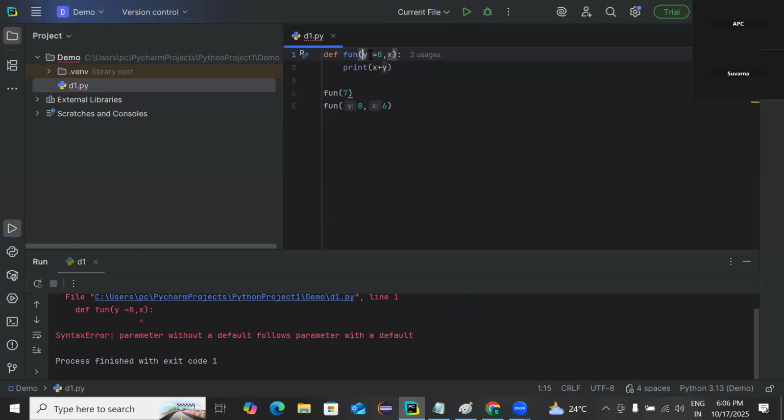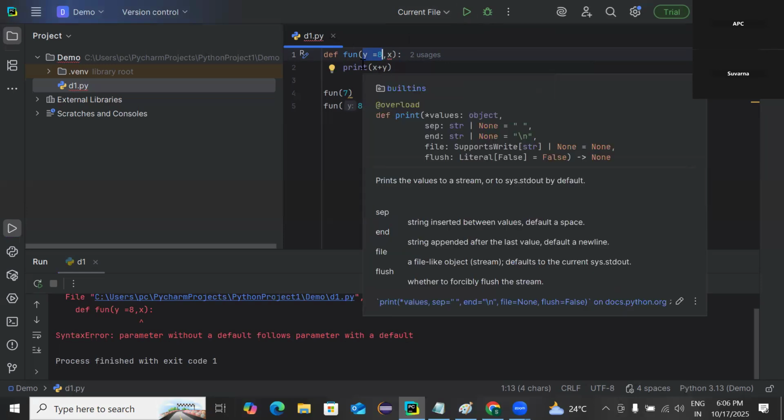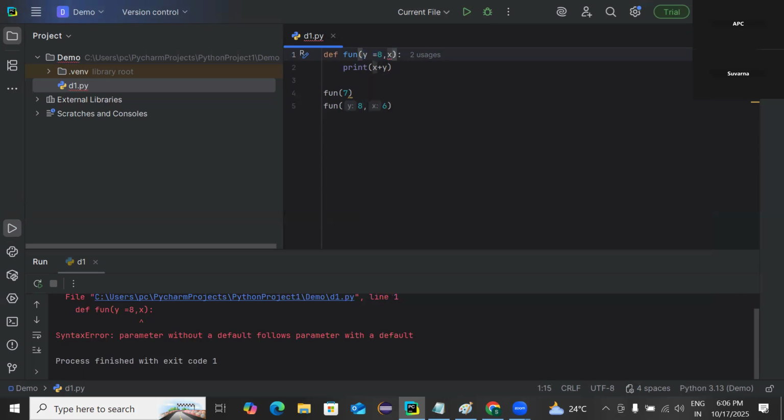I cannot keep it first. If you want to keep default values for some variables, keep them at the right side. After the default argument, we should not keep any positional argument. The order to follow is: first the positional arguments, then the default arguments. That is the important point we need to note in the case of default arguments.